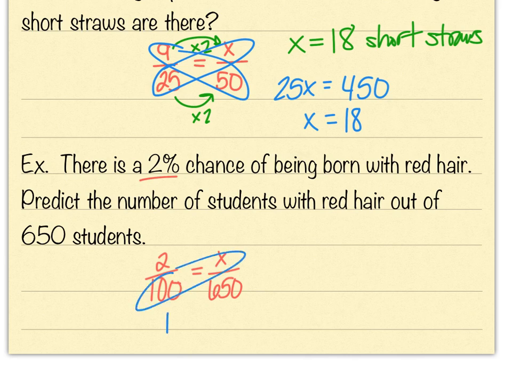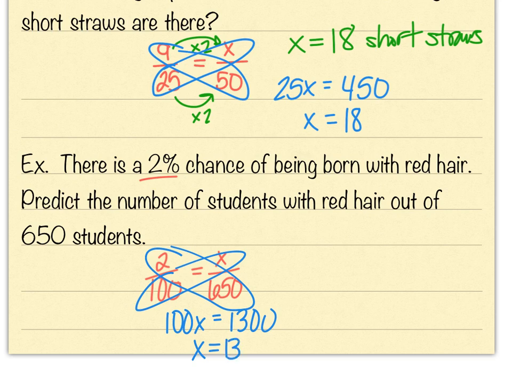So 100x, and then 2 times 650 is 1300. And then I can divide by 100, and that's going to give me 13 people with red hair out of 650.